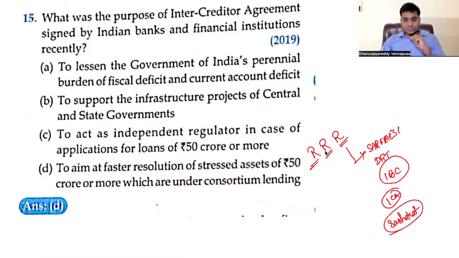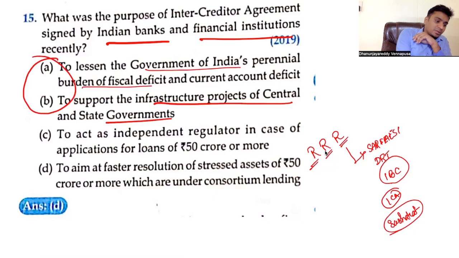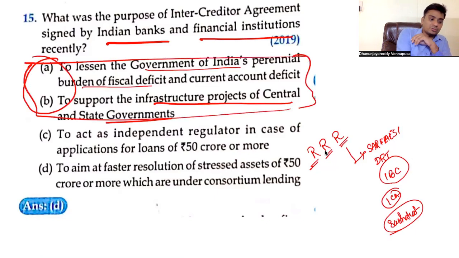One thing that you can do is, if you don't know this, observe this. They are saying that it is signed by Indian banks and financial institutions. So this is something related to banks and financial institutions. Now, in A and B, they are speaking about government deficit, infrastructure projects of central government. So they are speaking about government. They have not even spoken about banks and financial institutions. So the statement is speaking about one thing, but the options are not speaking about anything related to that statement. So at least you can eliminate two options here.